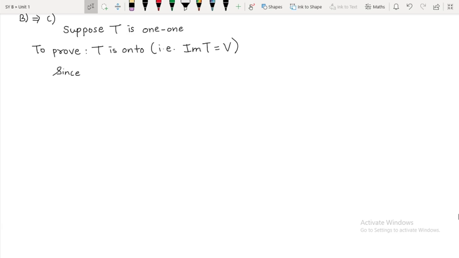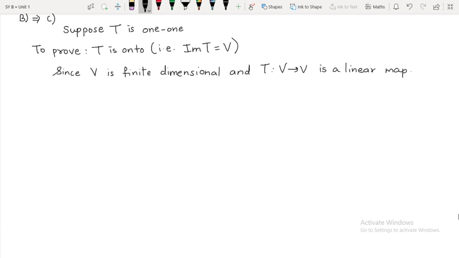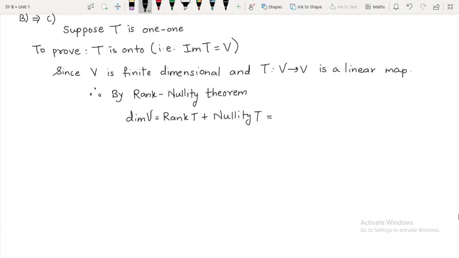Since V is finite dimensional and T from V to V is a linear map, therefore by rank nullity theorem we can say that dimension of V, because that is our domain, is equal to rank of T plus nullity of T. That is, what is rank of T? It is dimension of image of T plus dimension of kernel of T, right? You can call it as 1.